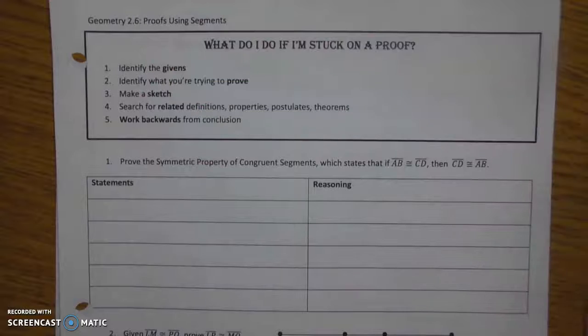The next one is a common thing in geometry, and this isn't just true of our proofs, it's also true of any problem you're solving. Make a sketch. A lot of times we think pretty well in pictures. Number 4, just go through your theorem sheet and find every theorem to do with the definitions that you've been given, or with the picture that you've been given. So for instance, if I give you a picture of a circle, go through your theorem sheet and find everything that mentions the circle. Have you used the definition of a circle? Because you might want to. What does it tell you? What might it help you conclude?